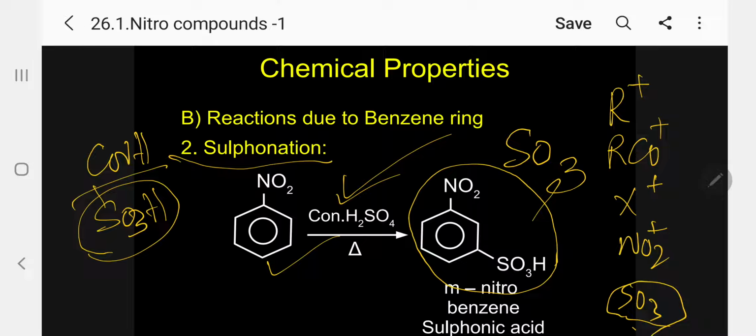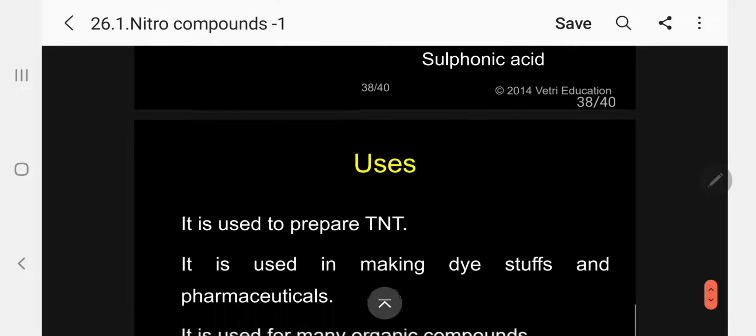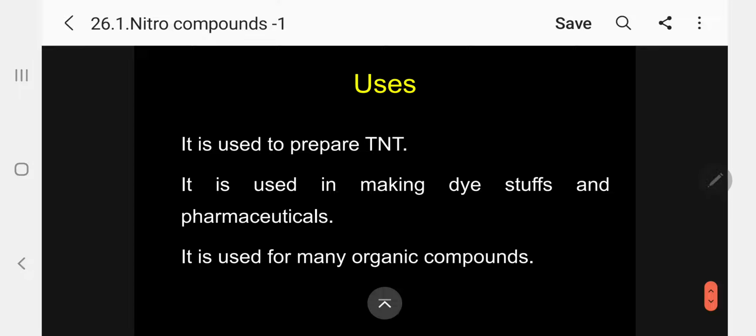So this is IXI. Without COOH group, so this is the priority we have to give sulfonic acid. So we'll call it benzene sulfonic acid. With NO2 at the meta position, so meta-nitrobenzene sulfonic acid, or 3-nitrobenzene sulfonic acid. Please follow. Coming to uses, it is used to prepare TNT, trinitrotoluene.